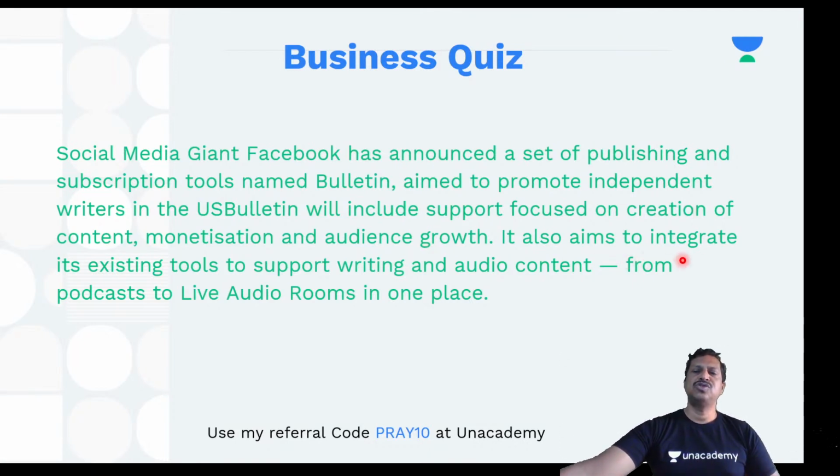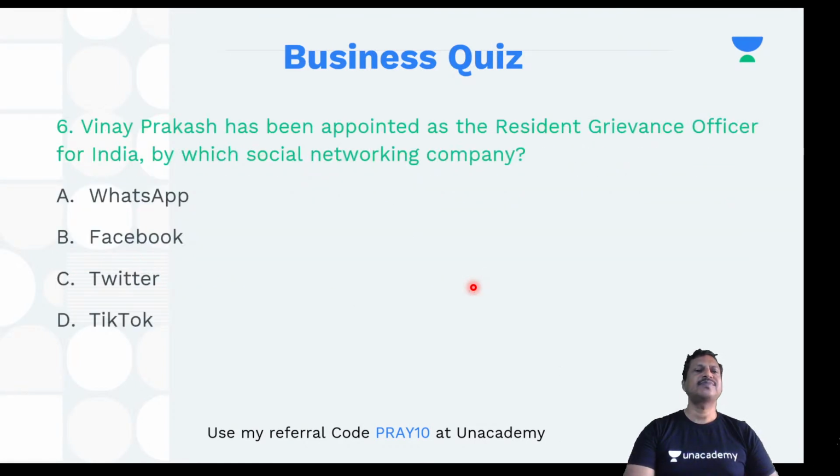It also aims to integrate its existing tools to support writing and audio content from podcasts to live audio rooms in one place. Right. So it is actually going for writing as well as other things. Okay. I hope it's all right.